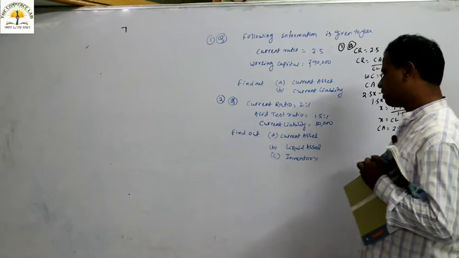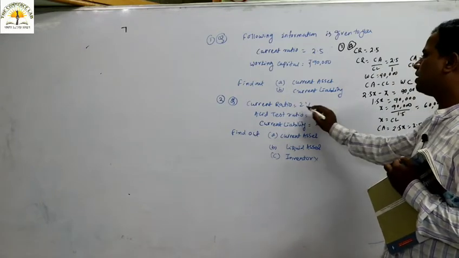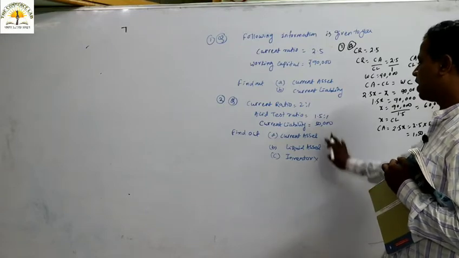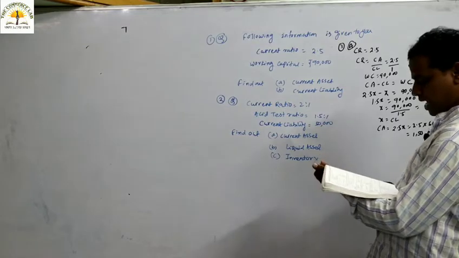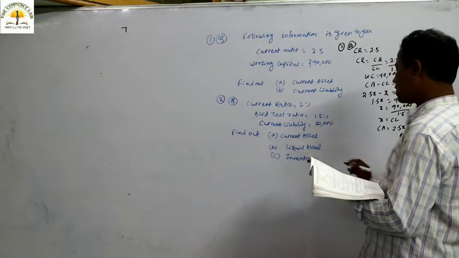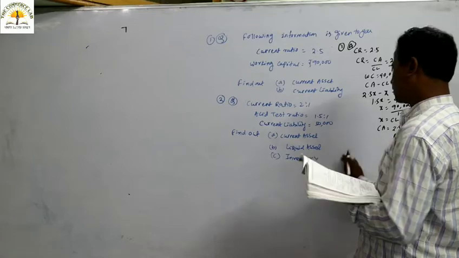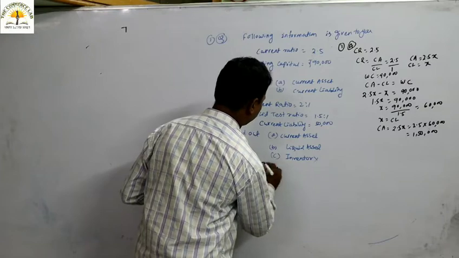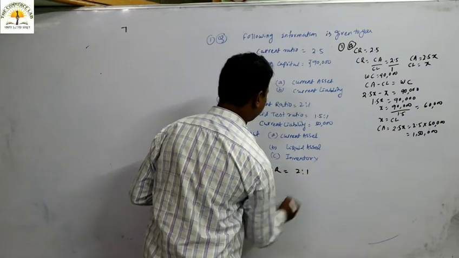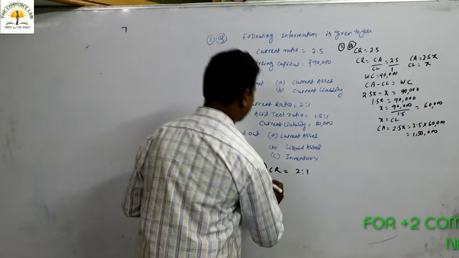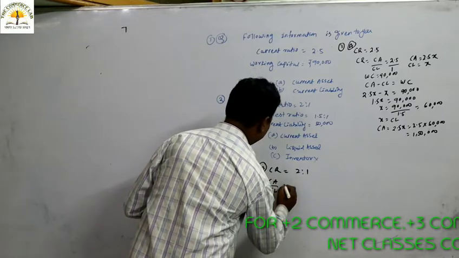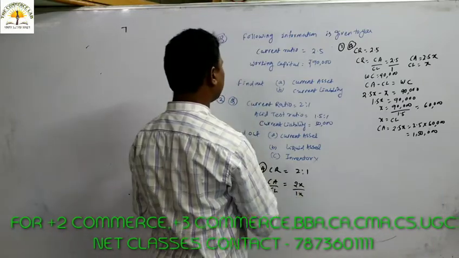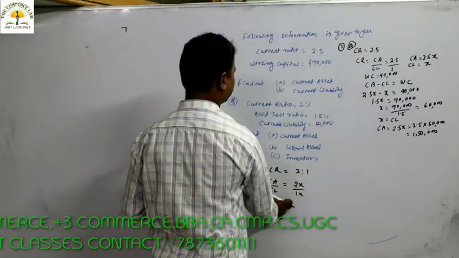Similarly, let's calculate from the information given: current ratio 2:1, acid test ratio 1.5:1, current liability is 50,000, and we have to calculate current asset, liquid asset, as well as inventory. Current ratio means current asset by current liability. If current asset is 2x, then current liability is 1x.